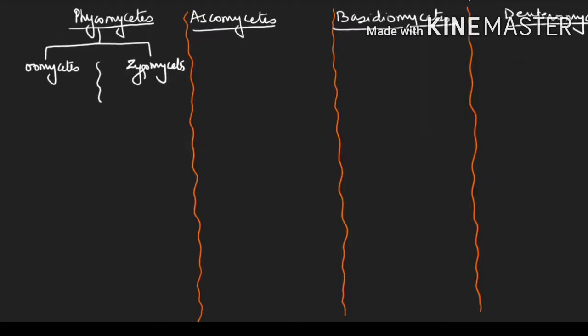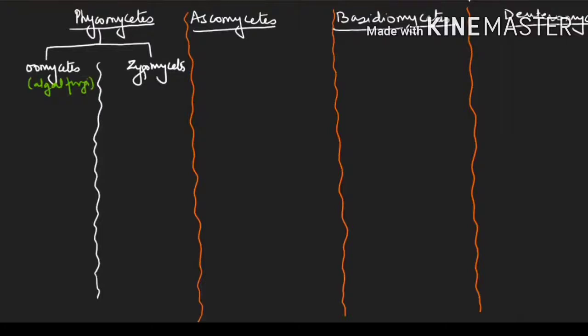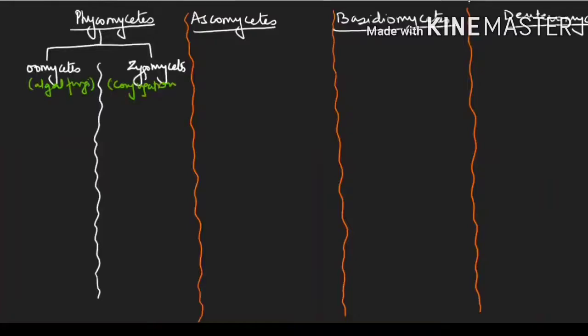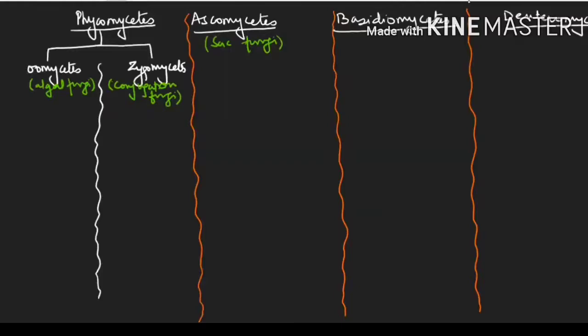Now see, Oomycetes is also known as algal fungus. The reason is that it is found in aquatic habitats where algae live, which is why it is known as algal fungus. Zygomycetes is also known as conjugation fungus because they show plasmogamy by the method of conjugation. Ascomycetes is known as sac fungus because they make ascospores in a sac known as the ascus. Basidiomycetes is known as club fungi.